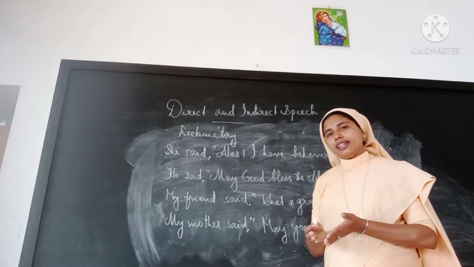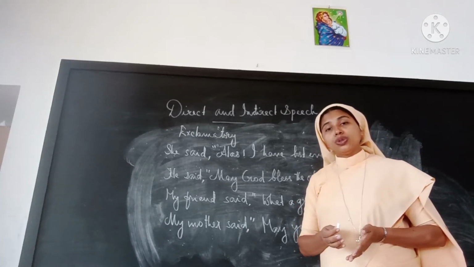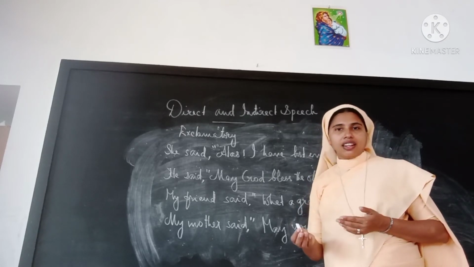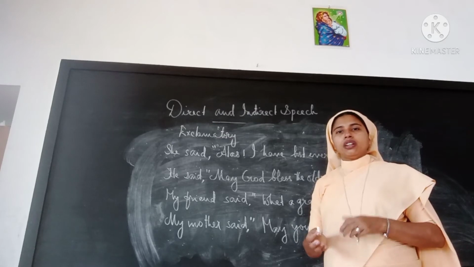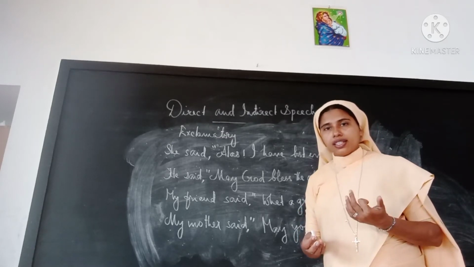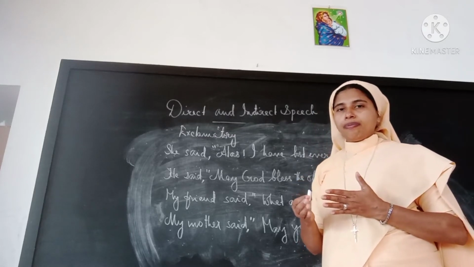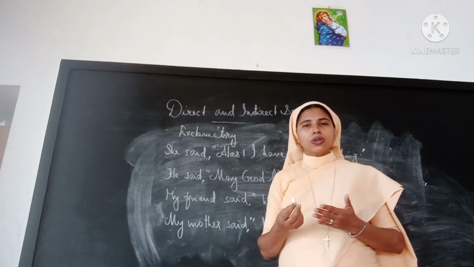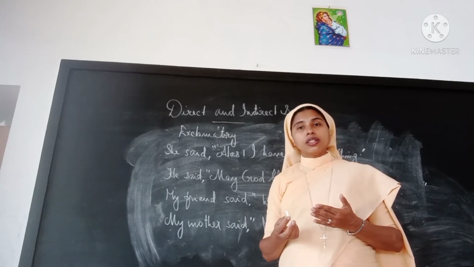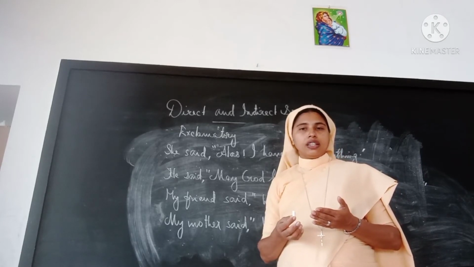Okay, in order to change an exclamatory sentence into indirect speech, you have to use the conjunction that, like the statement. So if you remember which are the conjunctions that have to be used: with statement you have to use that, with order you have to use to, and with yes or no question you have to use if or whether.